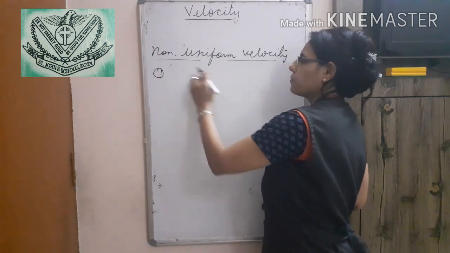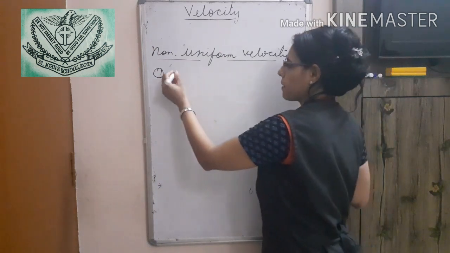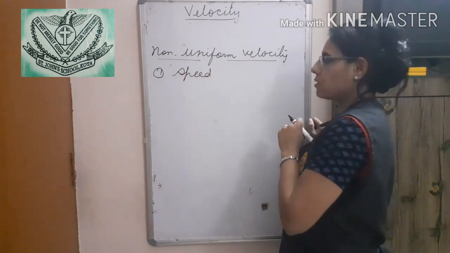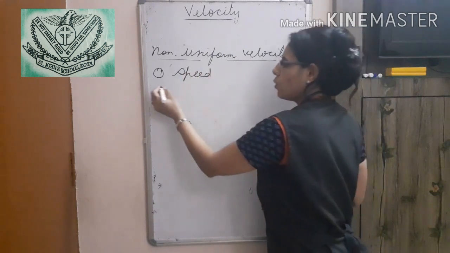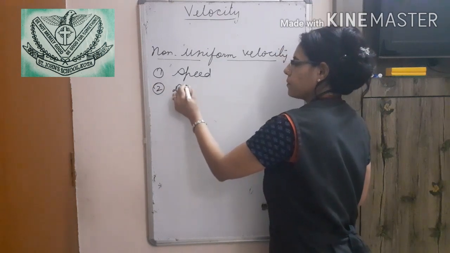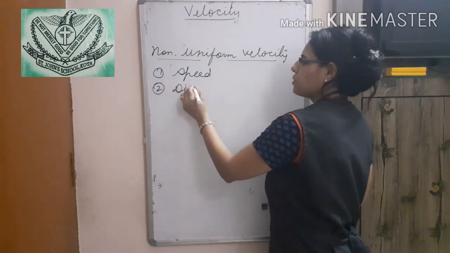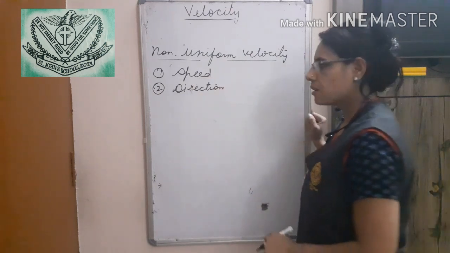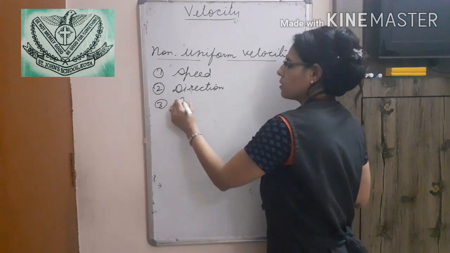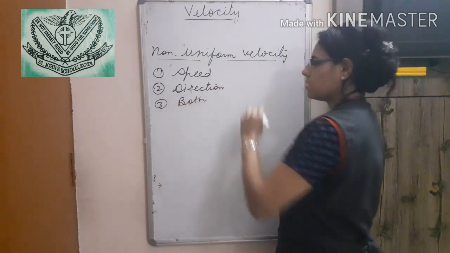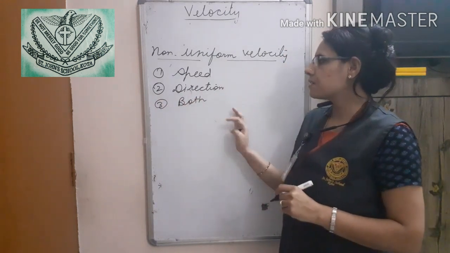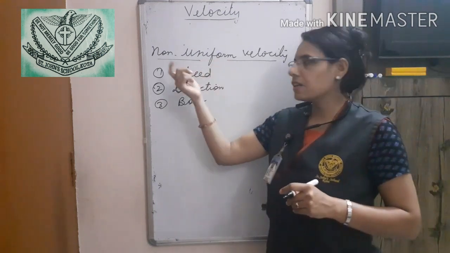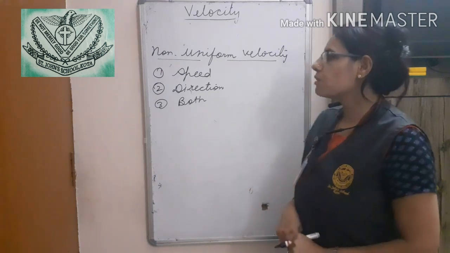First, either the speed of the object changes, or the direction of the object changes, or both change. In all these cases, the velocity we get is known as non-uniform velocity.